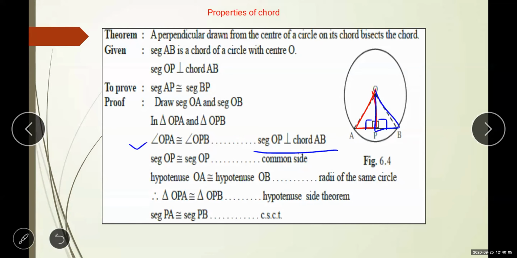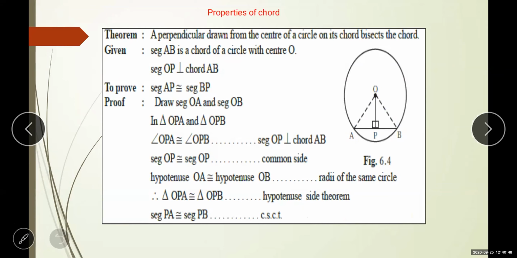Now again you can see here OP is common in both. So segment OP is congruent to segment OP. It is the common side. Now here OA and OB both are the radii of the same circle. We know that the radius is the same in a circle, and they are also the hypotenuse because the side opposite to the 90 degree is the hypotenuse. So you can call it radius, or you can say hypotenuse also.